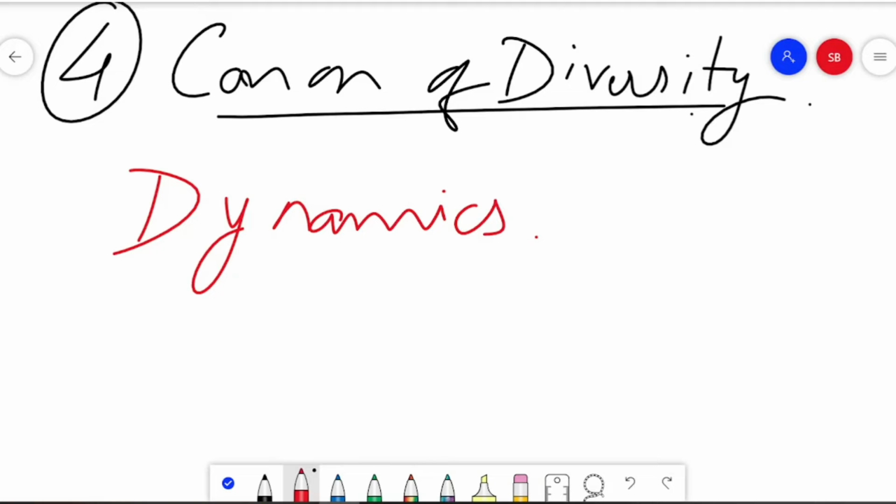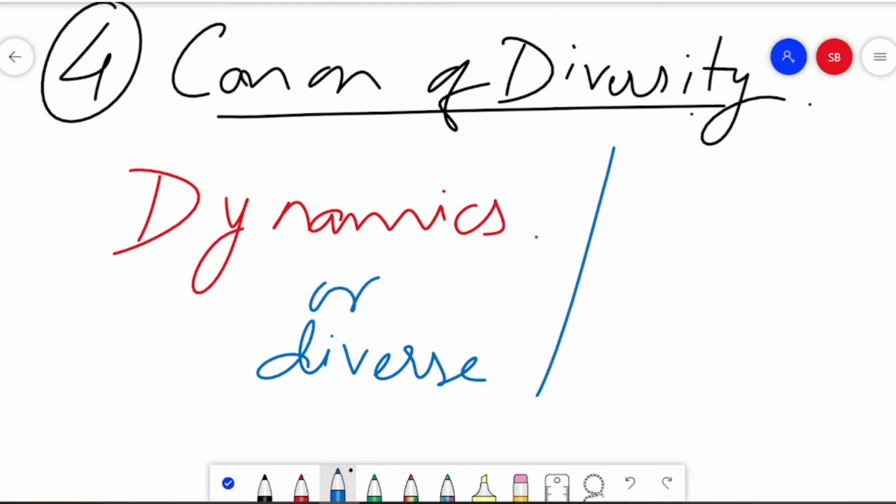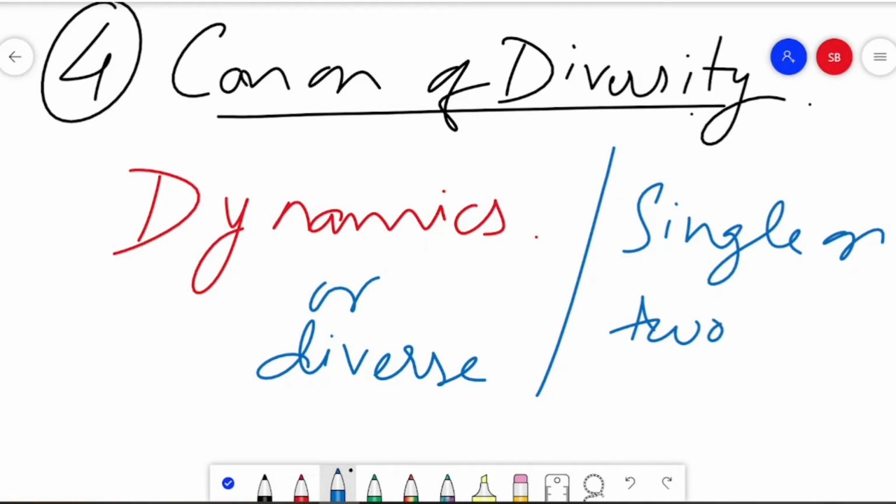So diversity talks about a tax system which is dynamic. That means a country's tax structure ought to be dynamic or diverse in nature, rather than having a single or maximum two taxes. So we don't need this; we need dynamic and diverse tax systems. This is what we need.